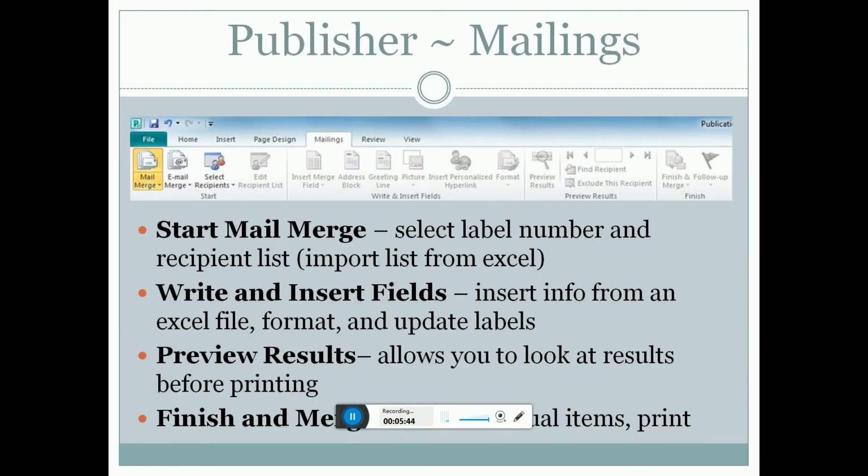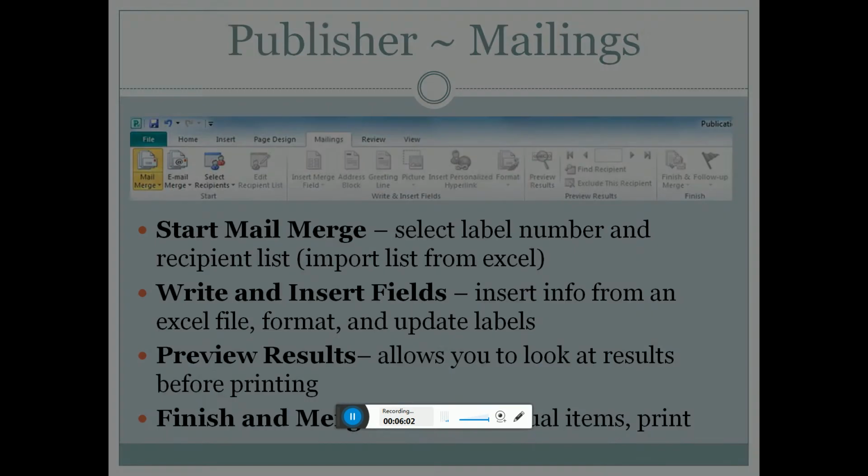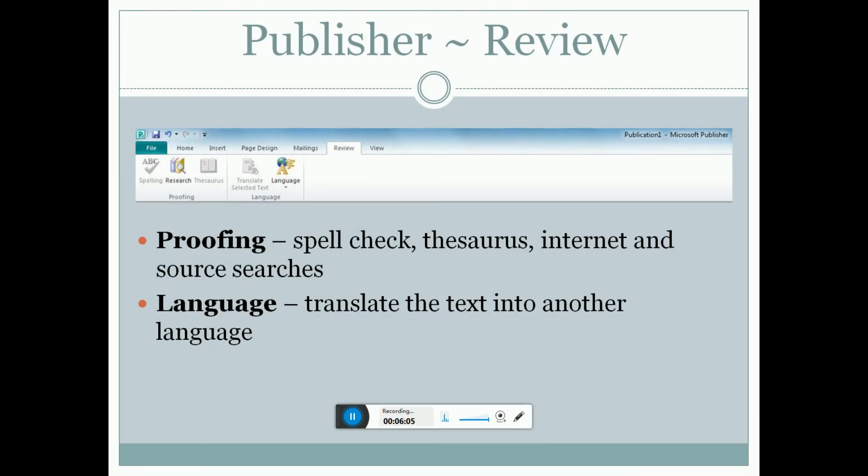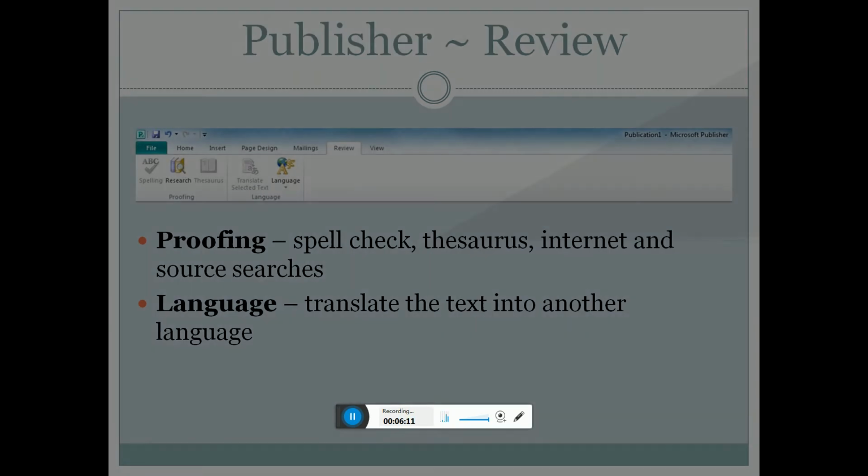Start mail merge: match the selected label number, recipient list imported from Excel. Write and insert fields, insert from an Excel file format and update labels. Preview results allows you to look at results before printing, finishing the merge, edit individual items, print. The proofing: spell check, use internet and source, languages, translate text into another language.